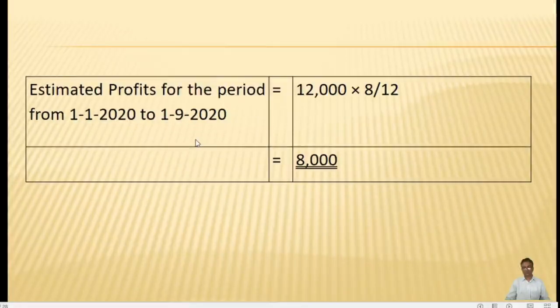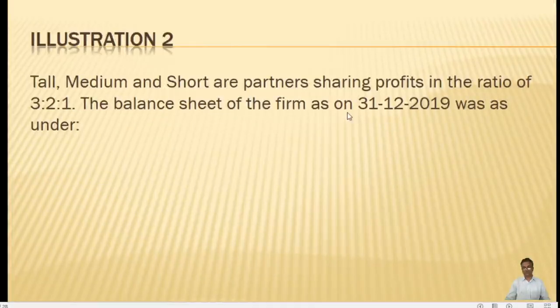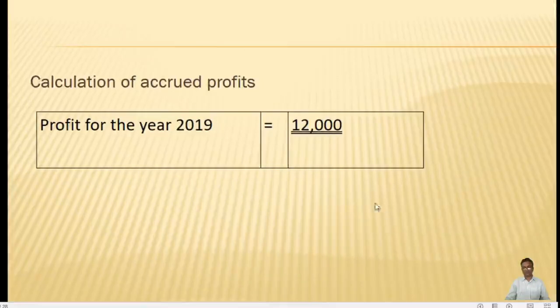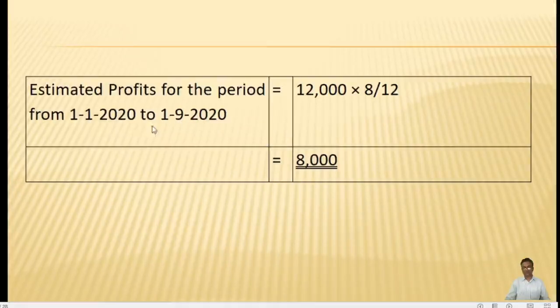That is the base. And how many months was he alive? Since the old balance sheet is given on 31/12/2019, that means it is a calendar year. So the next year starts from 1/1/2020. So from 1/1/2020 to the date of death.